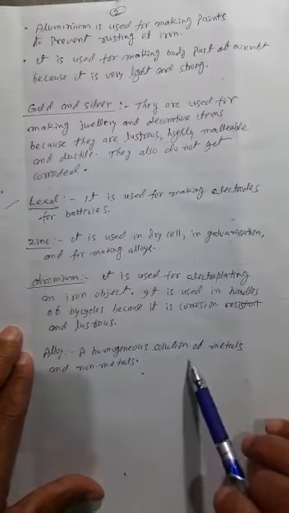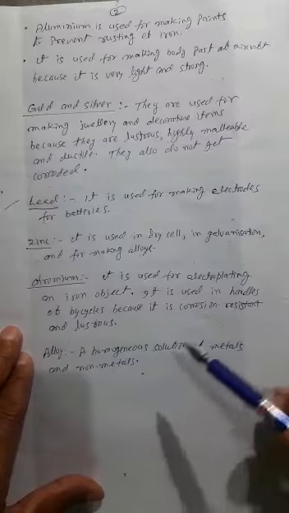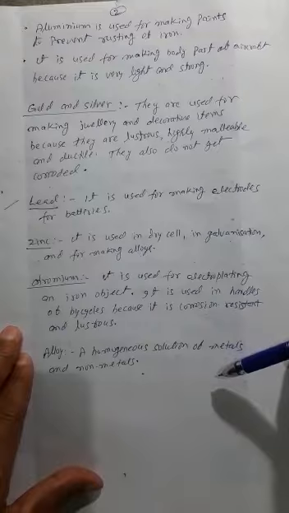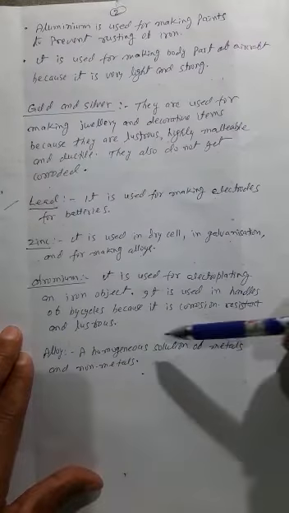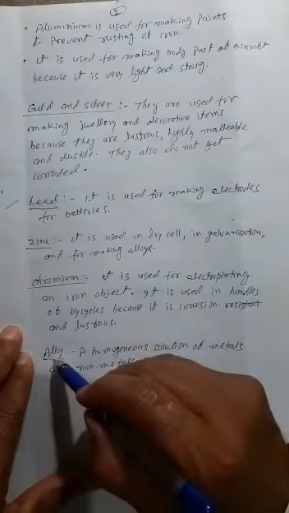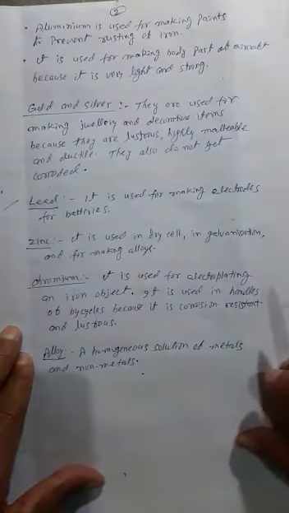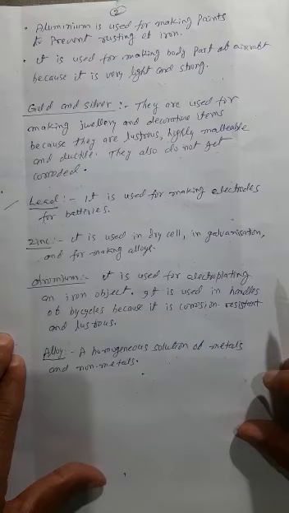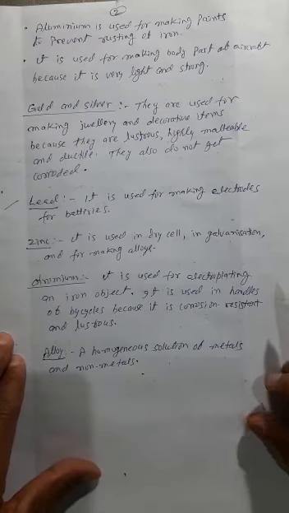Alloy, a homogeneous mixture of metals and non-metals. In an alloy, one thing is necessary: one part must be metal, other parts may be metal or non-metal. That is known as an alloy. An alloy is used to develop a required property in a metal. This time we have read the usage of metals. We shall again read other usages of metals, then usage of non-metals, corrosion, etc. Many other topics are there to be discussed. Thanks.